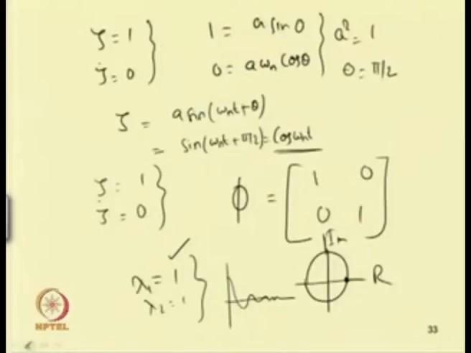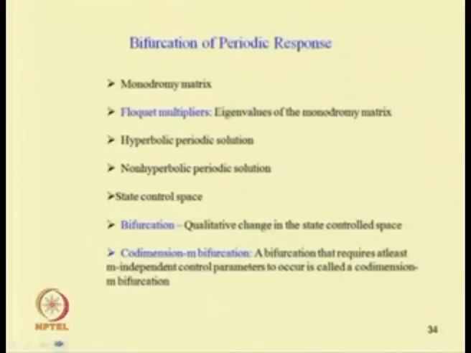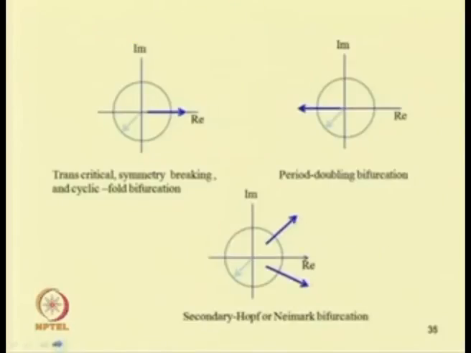These can be transcritical, symmetry breaking and cyclic fold bifurcation, or period doubling bifurcation, or secondary Hopf or Neimark bifurcation.